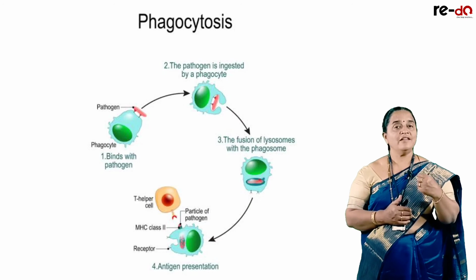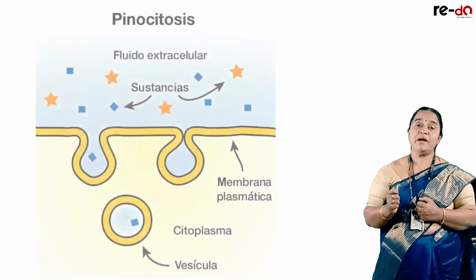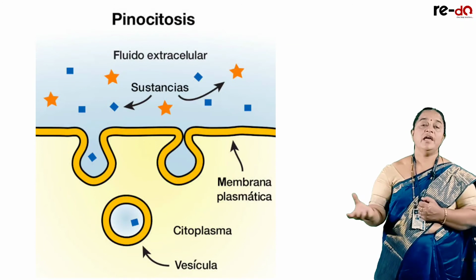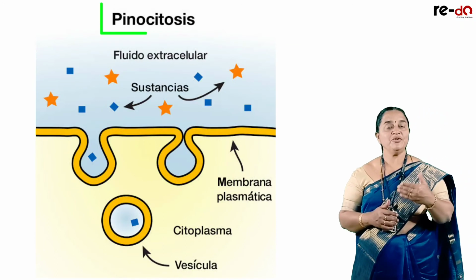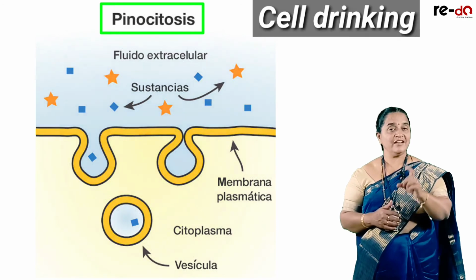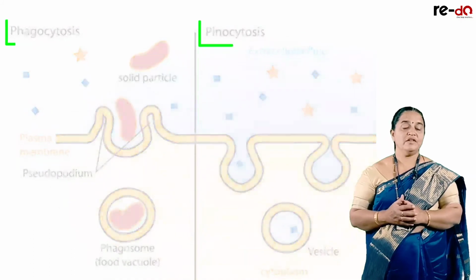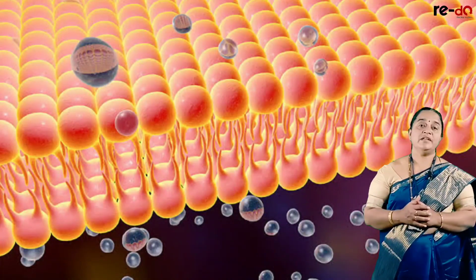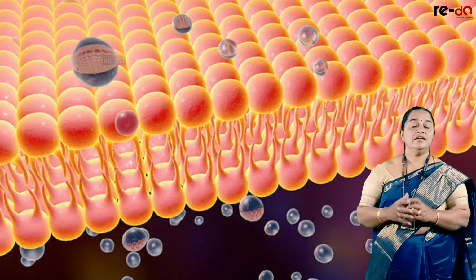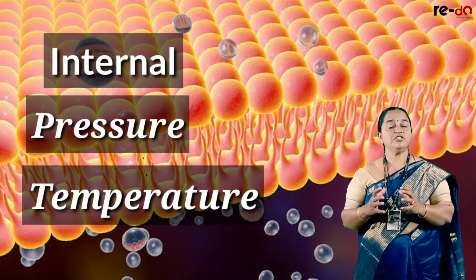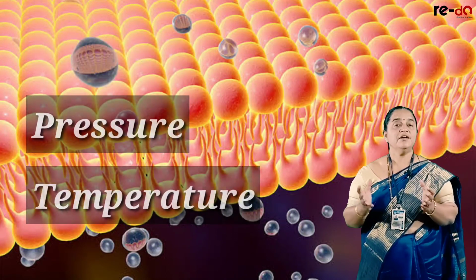is known as cell eating. And when liquid particles are entering or being engulfed by the cell membrane, we call it pinocytosis. It is called cell drinking. Cell eating, phagocytosis; cell drinking, pinocytosis. Apart from that, the cell membrane maintains internal pressure, temperature and pH, that is osmoregulation, by controlling the movements of the molecules. With this, I'll conclude here with the two structures learned today, that is cell wall and cell membrane.